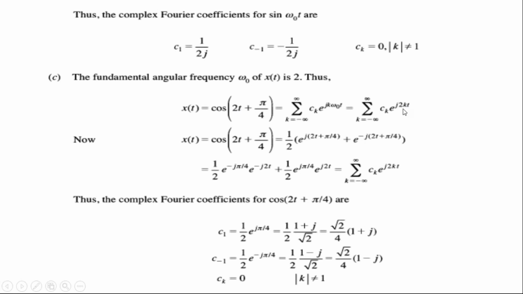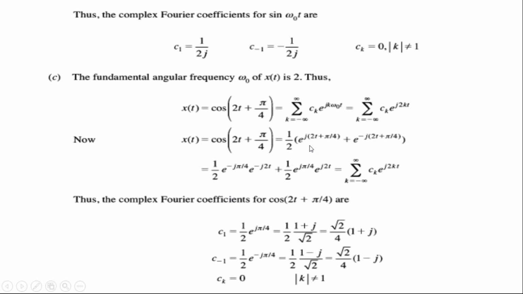Now here your omega naught is 2, so in the place of omega naught, you have to write 2. Then you have the term 2t plus pi by 4. It looks like cos theta, and cos theta you can write as e power j theta plus e power minus j theta, divided by 2. Now your theta is nothing but 2t plus pi by 4. So you write theta as 2t plus pi by 4, and minus theta, and you simplify it.